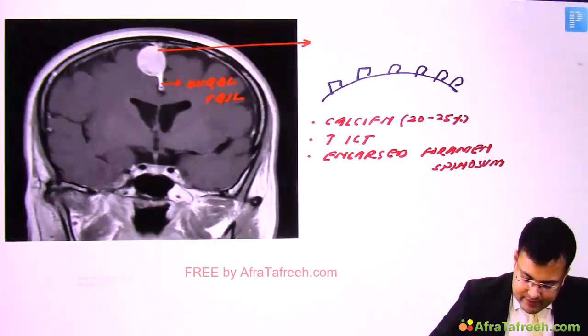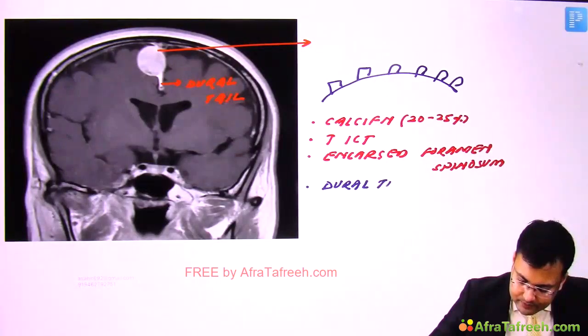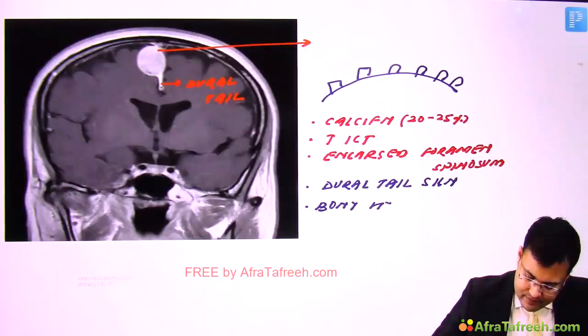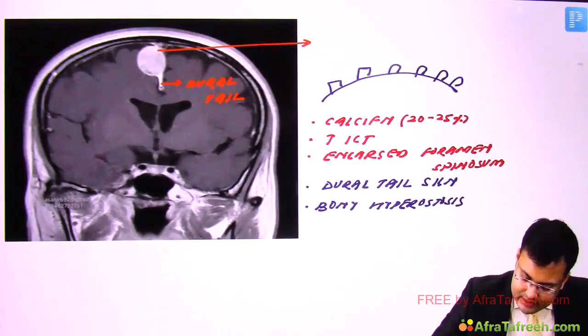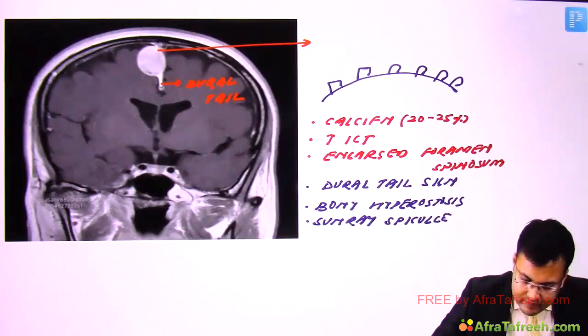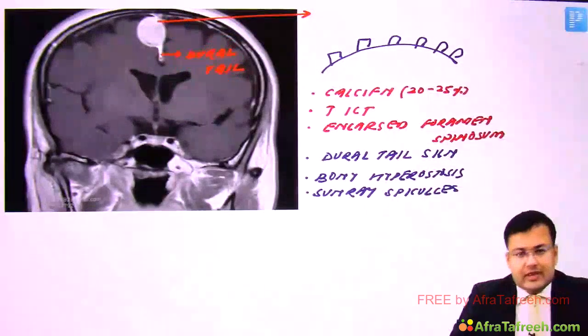So these patients have dural tail sign, there is bony hyperostosis, clear, and sun ray spicules. Right? Now, how are we going to treat meningioma?